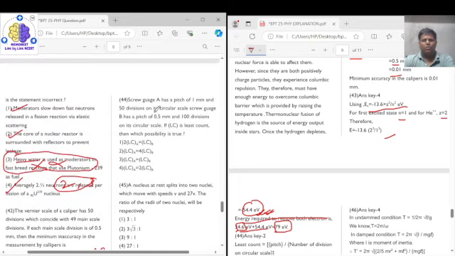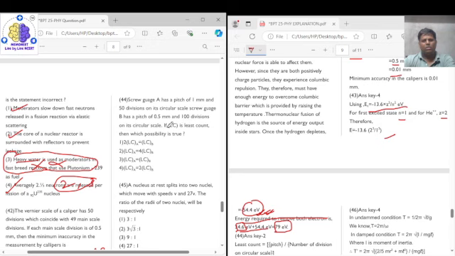Now question number 44 says the screw gauge A has a pitch of 1 millimeter and 50 divisions on the circular scale. Screw gauge B has a pitch of 0.5 millimeter and 100 divisions on the circular scale.